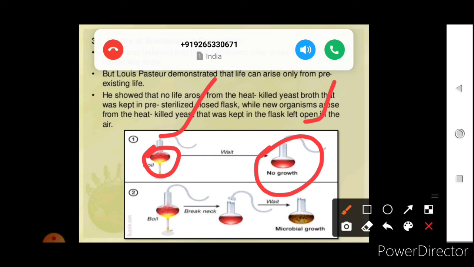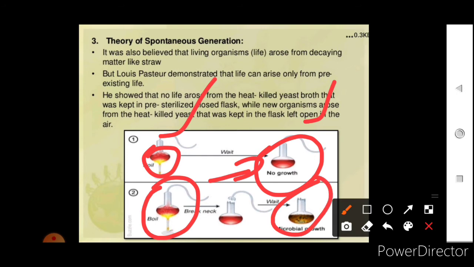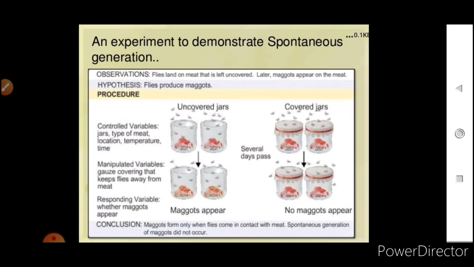Now again he took the broth and boiled it, and he broke the neck of the flask, and microbial growth was seen. As the broth was boiled, all the life forms were destroyed, so in the first case we were not able to see any life forms. But when the neck was broken in the second experiment, microbes came from the air, got a nutritive medium and grew there. So life came from pre-existing forms.